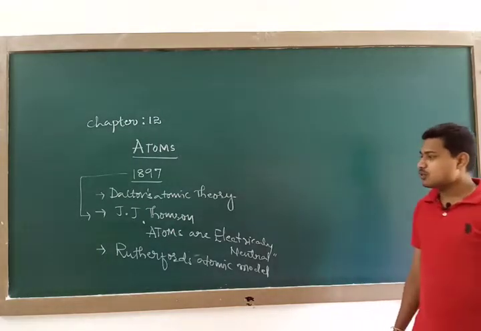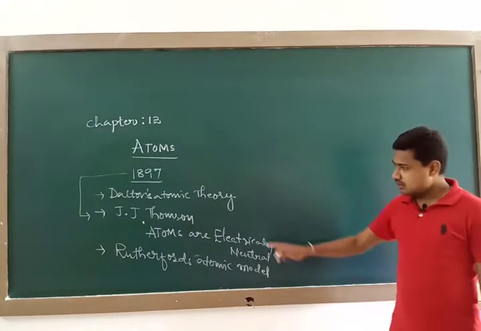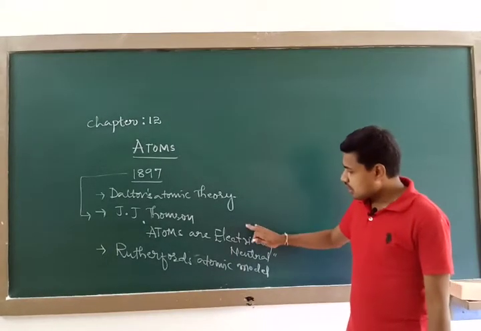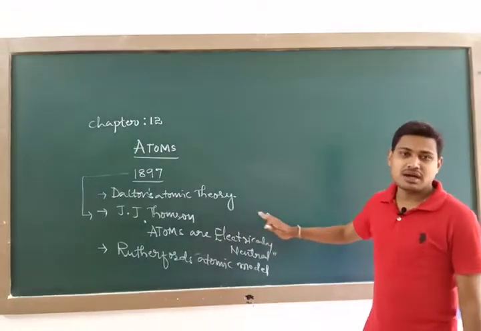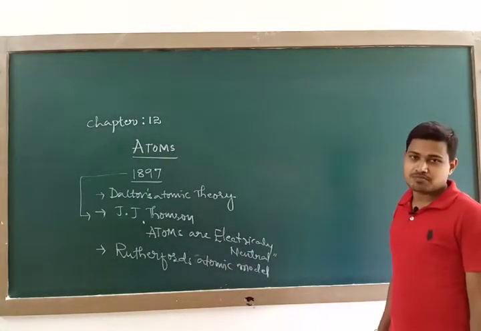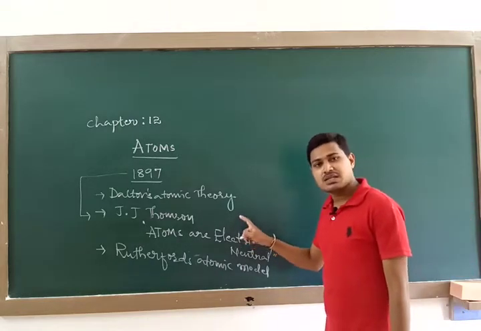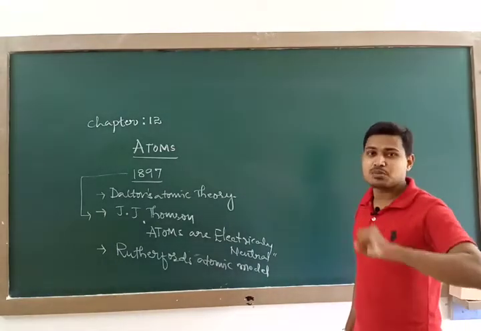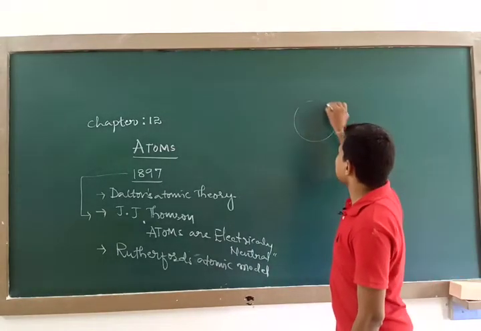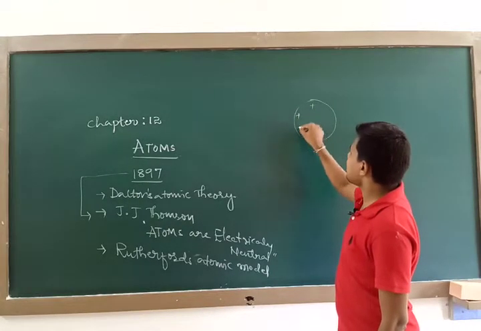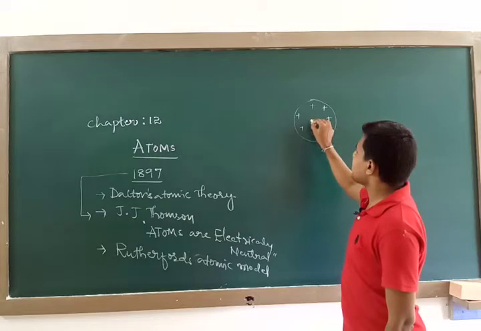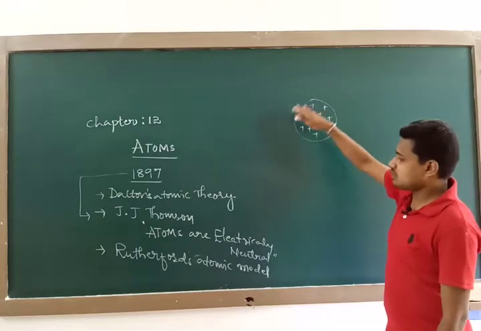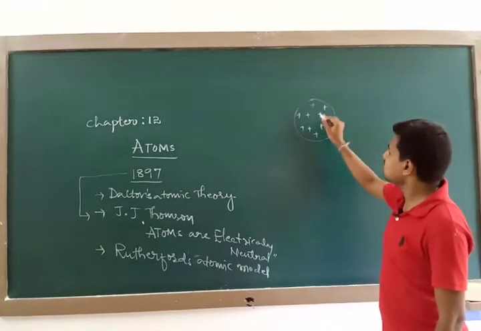So what is Rutherford's atomic model? Listen here, J.J. Thomson's atomic model was the invention regarding the presence of negatively charged particles in an atom. Not only negatively charged particles, even this theory will give you an idea about positive charge. But how is that positive charge? It means that the positive charge is throughout the volume of an atom. Say this is an atom, and the positive charge of the atom is completely distributed throughout the volume of the atom.